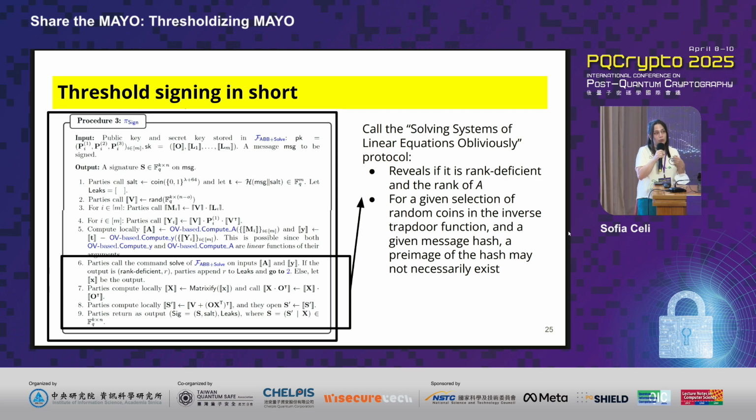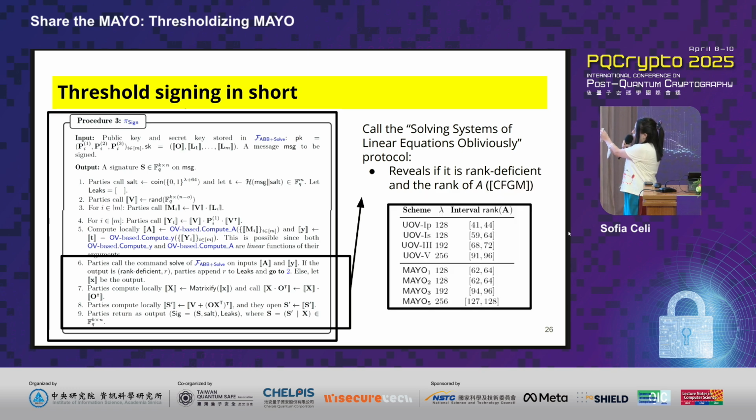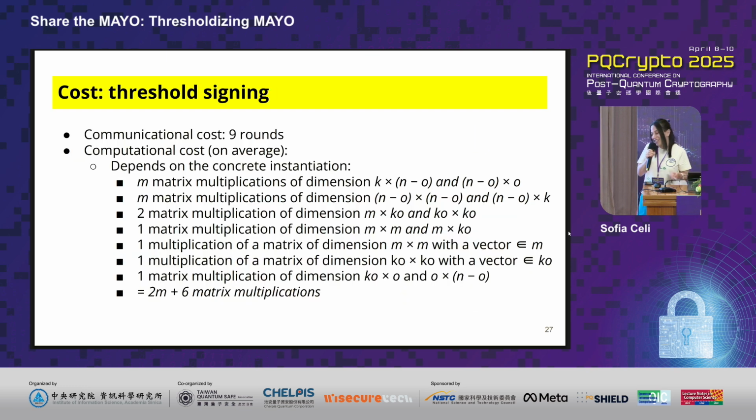It does mean that you have a degree of leakage, because eventually over time you are leaking both the rank deficiency of A and also the rank of A. But it turns out that the interval in which the rank of A lives is really small, so this is almost equivalent to only leaking the fact that a specific matrix A is rank deficient, which is already what happens in OV-based schemes in the single-party setting. So we don't arrive at a solution that is completely leakage-free, but we arrive at a solution that has the lowest degree of leakage, and we don't have a way to construct an attack that exploits this information leakage. So that's essentially how we do it.